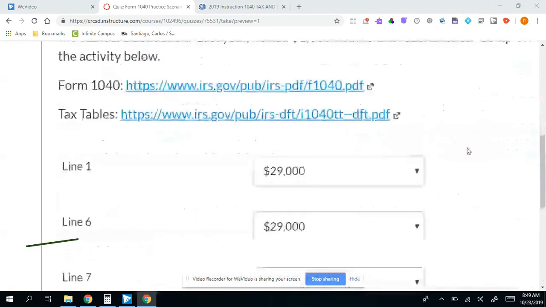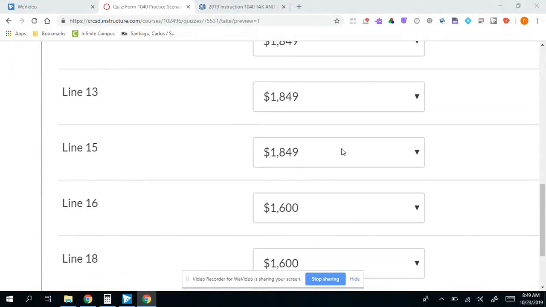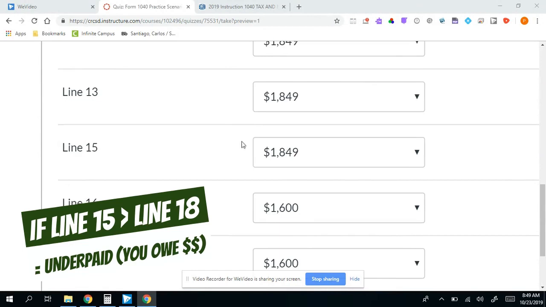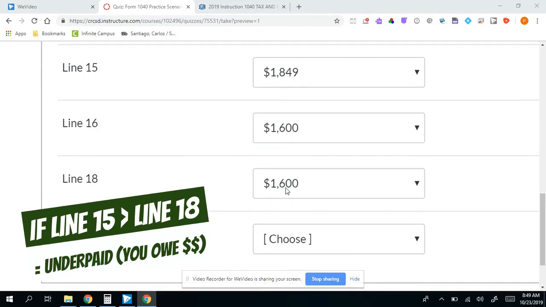But in Bob's case, I'm skipping down to line 22 because line 15 is greater than line 18, right? So if I were to look at line 15, I had $1,849. That's how much in taxes Bob actually owes. But over the course of the year, he only paid $1,600. So maybe it's the fact he claimed himself as an exemption. He was actually undertaxed over the course of the year.